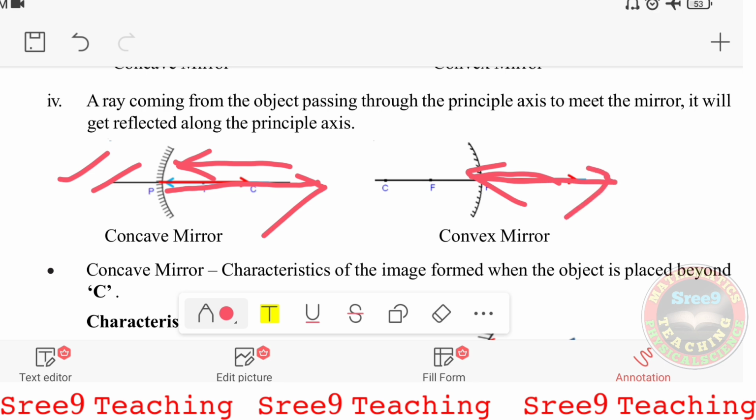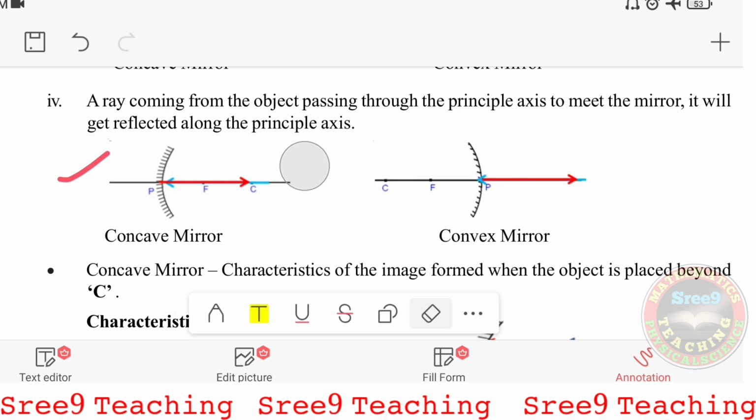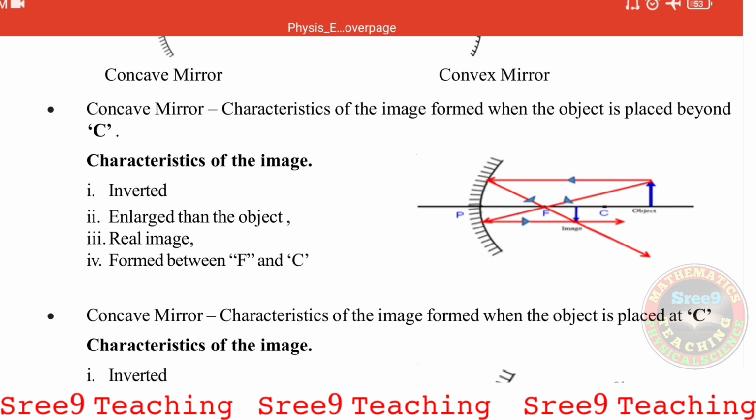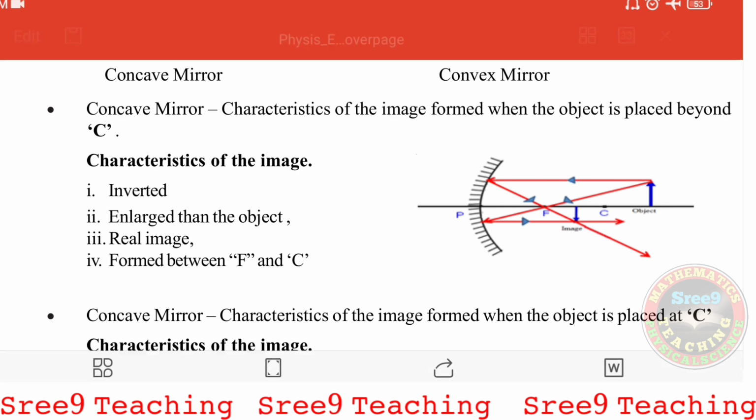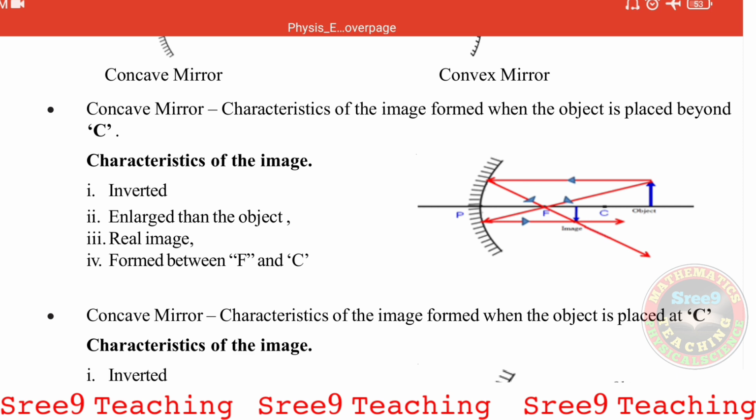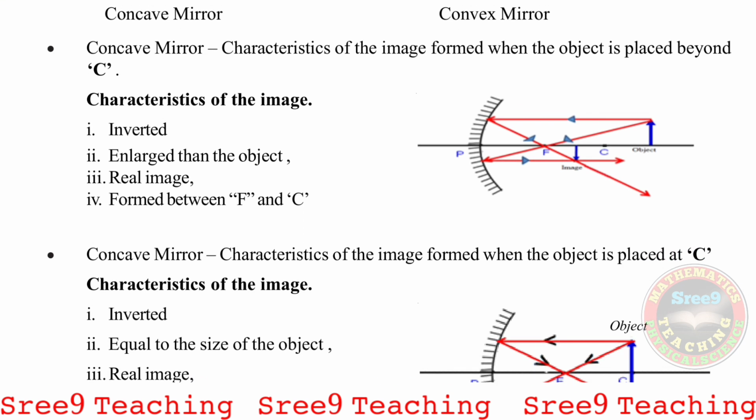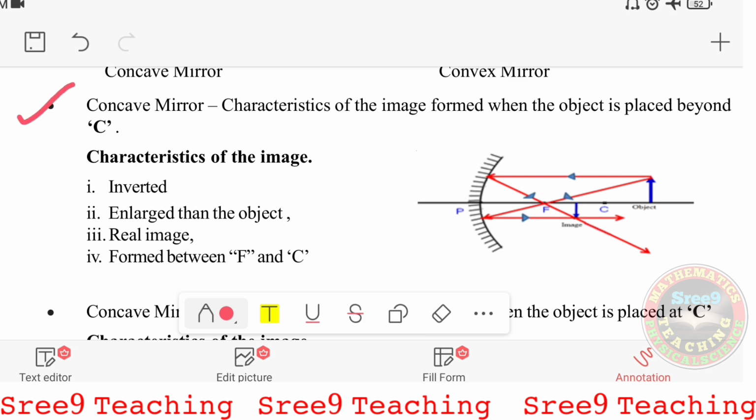Okay, so these are the four rules which you have to remember to draw the ray diagrams for the images formed in the case of concave mirrors or convex mirrors. These are the important concepts which we are discussing. Now the ray diagrams. In short I will explain here. First, concave mirror, characteristics of the image formed when the object is placed beyond C. See the first case of ray diagrams, concave mirror.